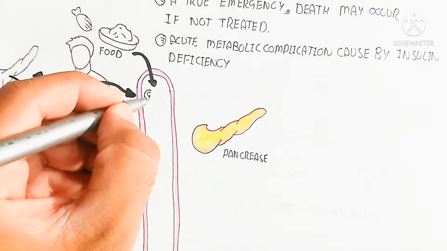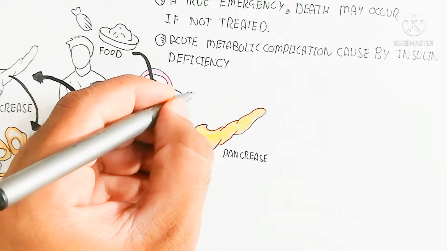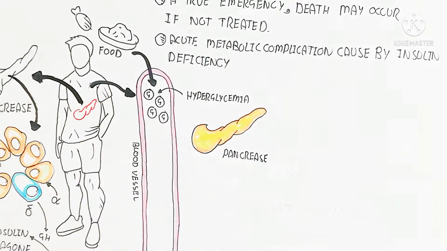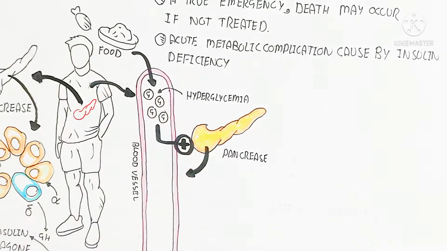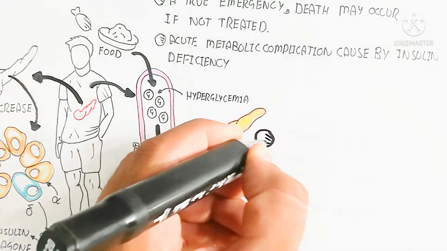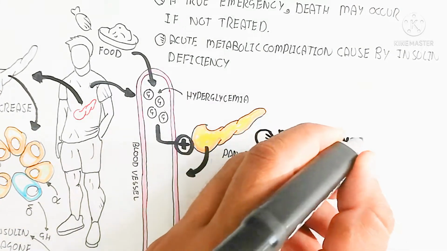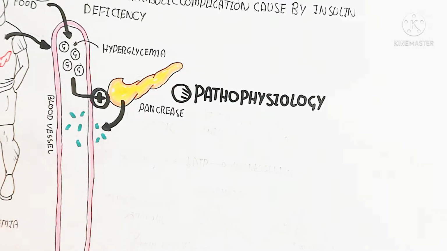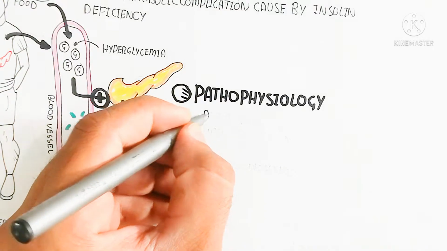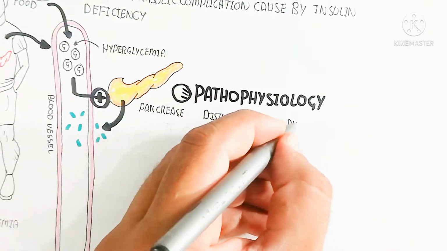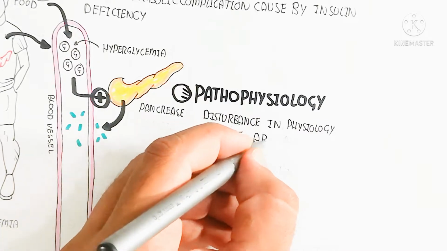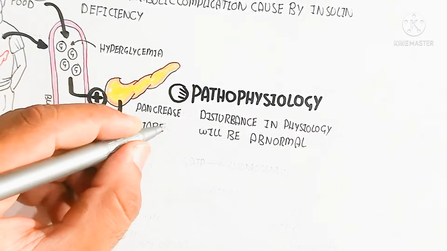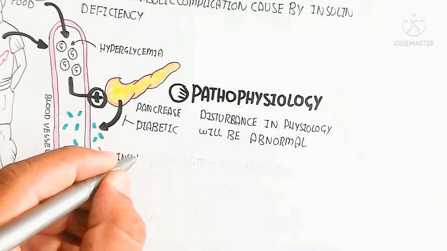So this is the pancreas, and when we take food, a diabetic person will develop hyperglycemia. Normally the pancreas is triggered to produce insulin when hyperglycemia occurs, and after this there is clearance, leading to isoglycemia. But in the diabetic person the pathophysiology differs: hyperglycemia occurs with a glucose level of more than 300 milligram per deciliter. In this way the physiological disturbance becomes abnormal.